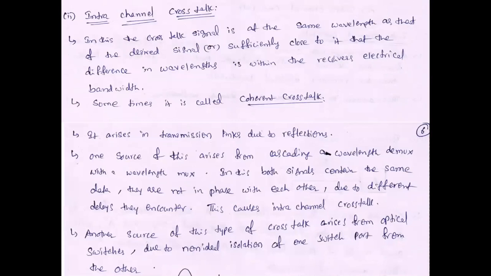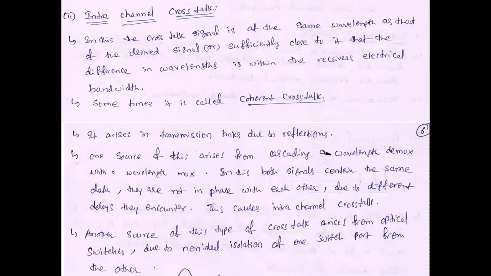Next is intra-channel crosstalk. In intra-channel crosstalk, the wavelengths of the desired signal and the noise signal should be equal, that is, the difference between the two wavelengths should be very small. At that time, the crosstalk is called intra-channel crosstalk. Sometimes it is also called coherent crosstalk.